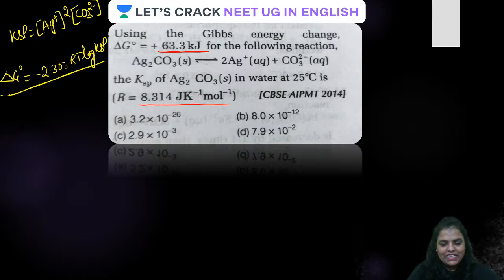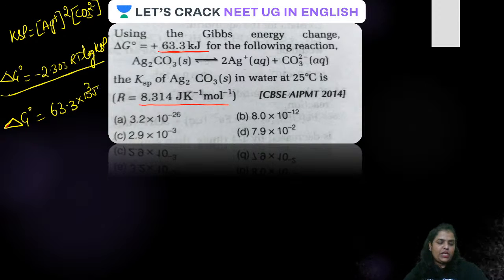Okay, all clear, guys. Therefore, let us take the value of delta G naught in joule. It will become 63.3 into 10 raised to the power 3 joule. Is that clear? Why? Because 1 kilojoule is equal to 1000 joule, isn't it? Well done. Okay, guys, the value of R is given. The temperature, how much, guys? 25 degrees centigrade.